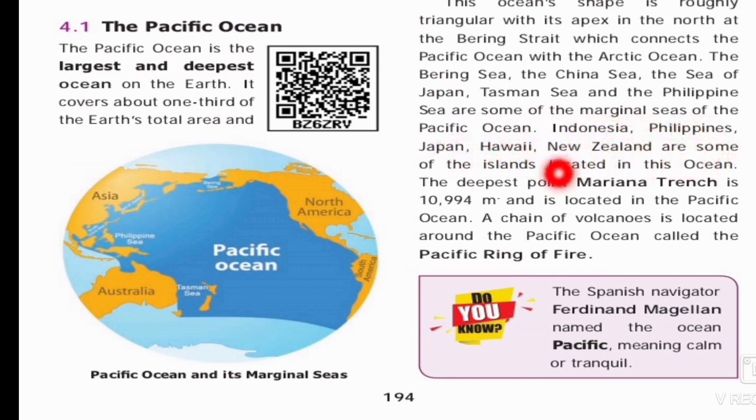Indonesia, Philippines, Japan, Hawaii and New Zealand are some of the islands located in this ocean. The Mariana Trench is the deepest point in this ocean. Next is the Pacific Ring of Fire. A chain of volcanoes located around the Pacific Ocean is called the Pacific Ring of Fire. Students, the Spanish navigator Ferdinand Magellan named the ocean Pacific. Its meaning is calm or tranquil.